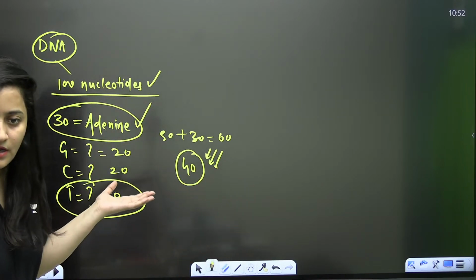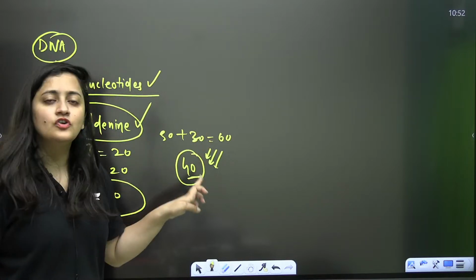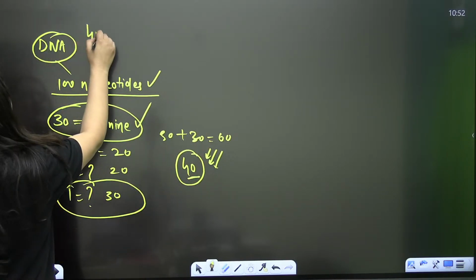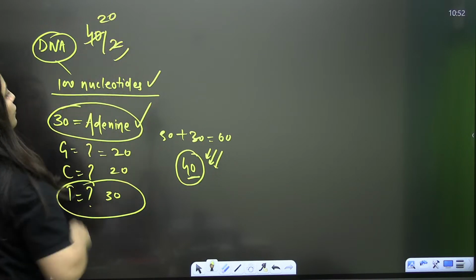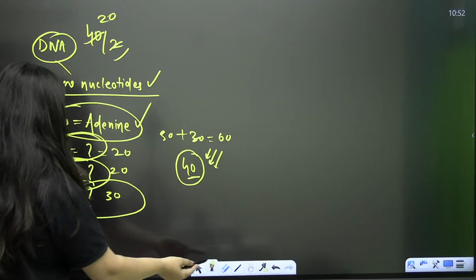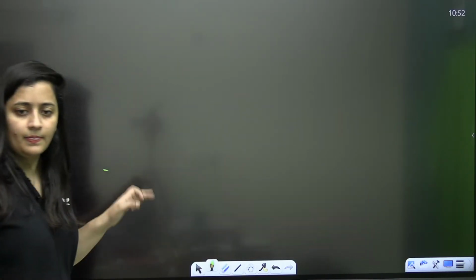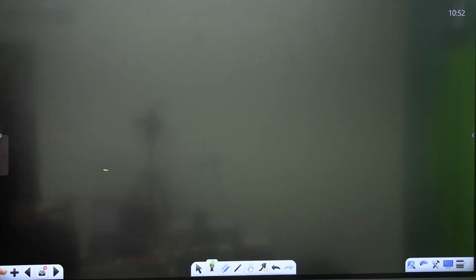Is that clear? So 30 plus 30, 60. So 40 are left, divided by 2, so 20. So 20 guanine, 20 cytosine. Clear? Sure? So this is about the structure of DNA, and even about the configuration as well. So that's what you need to remember.